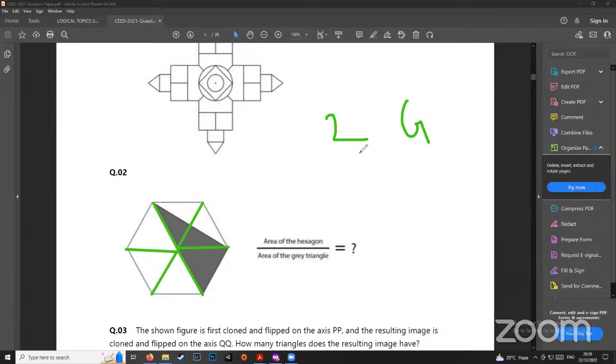The rest is all white. So that means 2 gray triangles, 4 white triangles. And that is how we would know that area of the hexagon would be 6 white triangles divided by area of the gray, which would be 2 gray triangles, which will be 3:1.